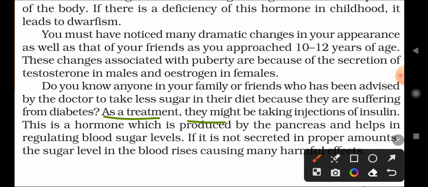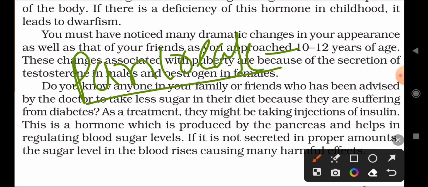As a treatment, they might be taking injections of insulin. Someone suffering from diabetes will take which type of injections? Insulin injections. Remember that the doctor gives insulin injections to diabetes patients. This is a hormone which is produced by the pancreas. Another important point: the pancreas gland produces which hormone? Insulin hormone. Remember that.